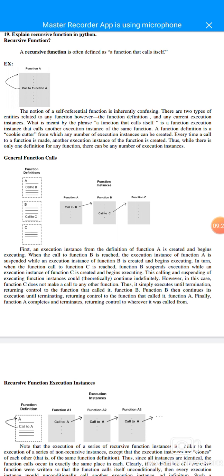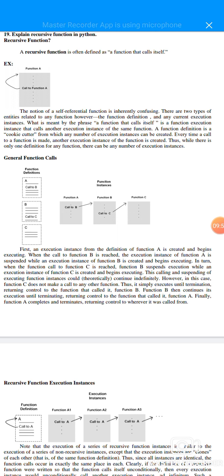Two types of entities are related to any function: the function definition and any current execution instance. What is meant by the phrase function that calls itself? It means a function execution instance calls another execution instance of the same function. A function definition is a cookie cutter from which any number of execution instances can be created. Every time I call a function, another execution instance of the function is created, while there is only one definition for a function.